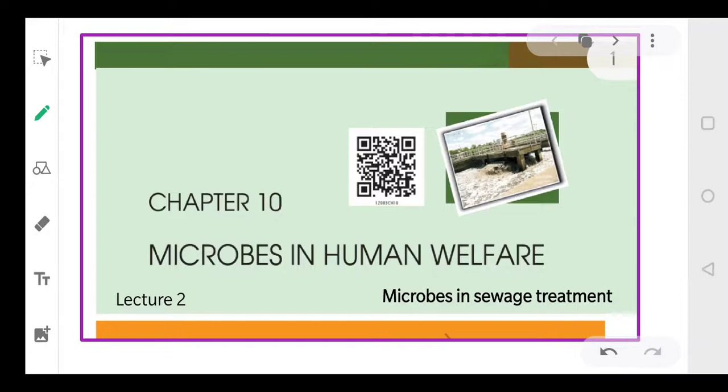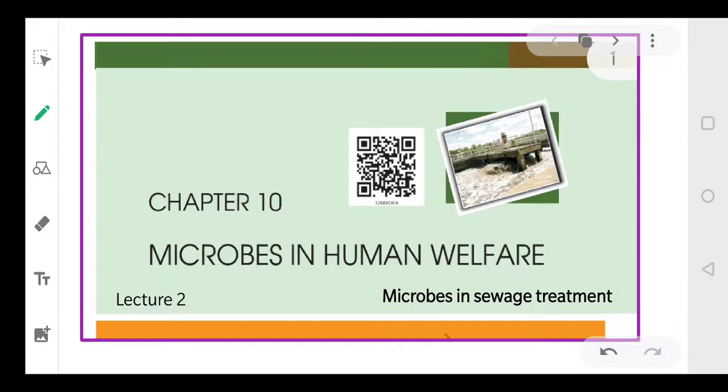So today we'll be focusing on the next topic, microbes in sewage treatment. Dear students, we know that large quantities of wastewater are continuously being produced in cities and towns. The major component of this wastewater is human excreta.